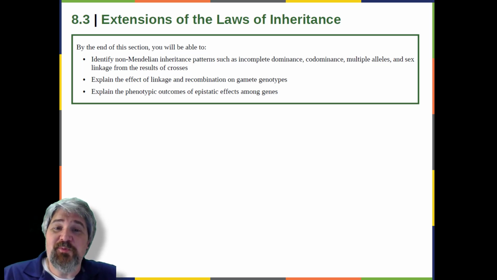Mendel studied traits with only one mode of inheritance in pea plants. The inheritance of the traits he studied all followed the relatively simple pattern of dominant and recessive alleles for a single characteristic. There are several important modes of inheritance discovered after Mendel's work that do not follow the dominant recessive single gene model.